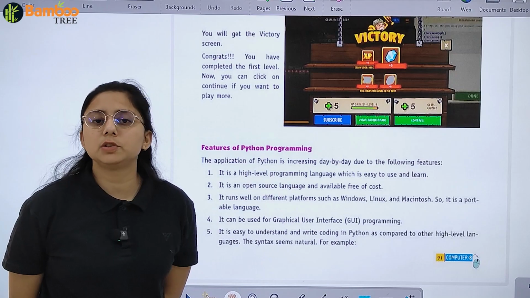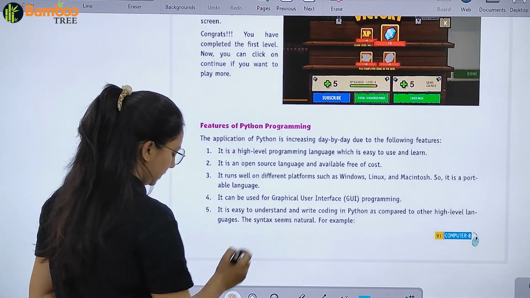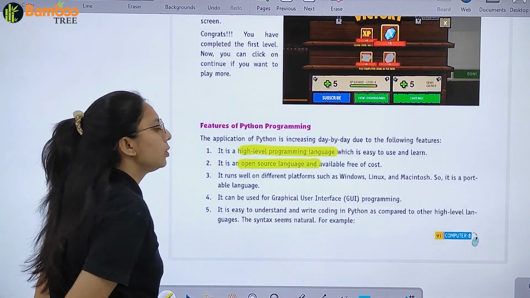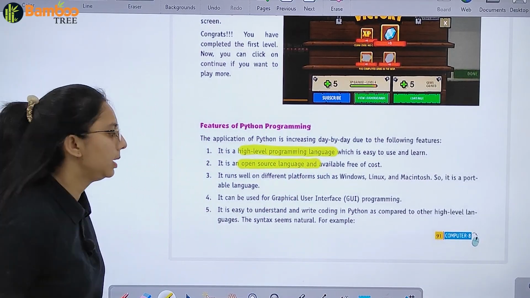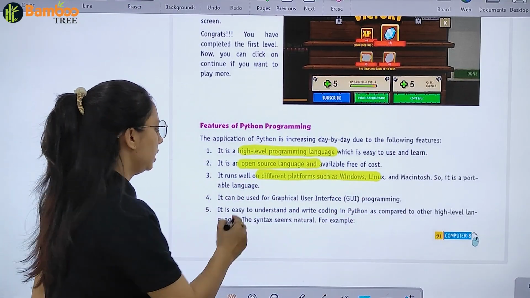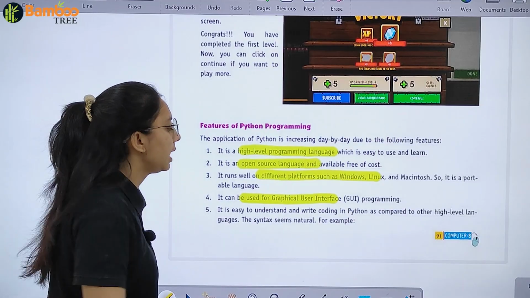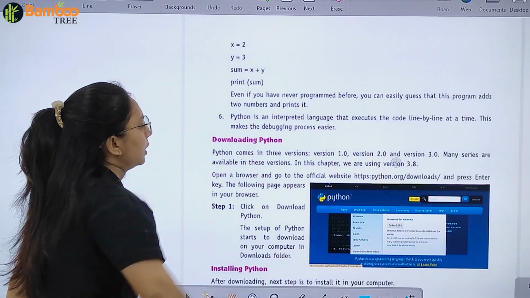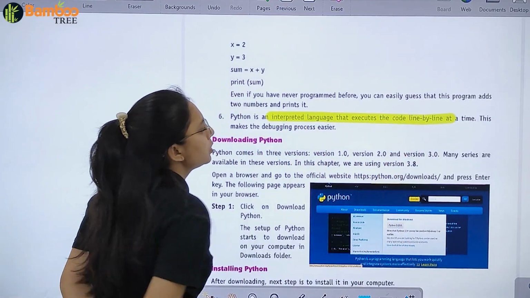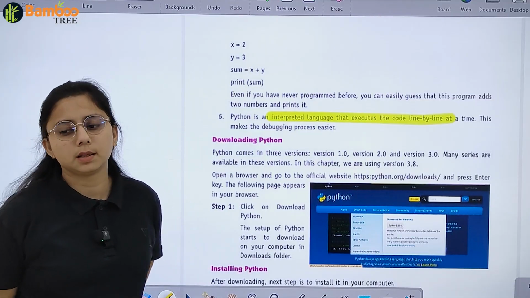Let's study about the features. So what are the features? It is a high level programming language. एक तो high level programming language है, easy to use है, open source language है जो free of cost available है. It runs well on different platforms, जैसे Windows हो गई, Macintosh हो गई. It can be used for GUI programming. It is easy to understand and write code in Python. Right? Python is an interpreted language that executes code line by line, and this makes our debugging process easy.